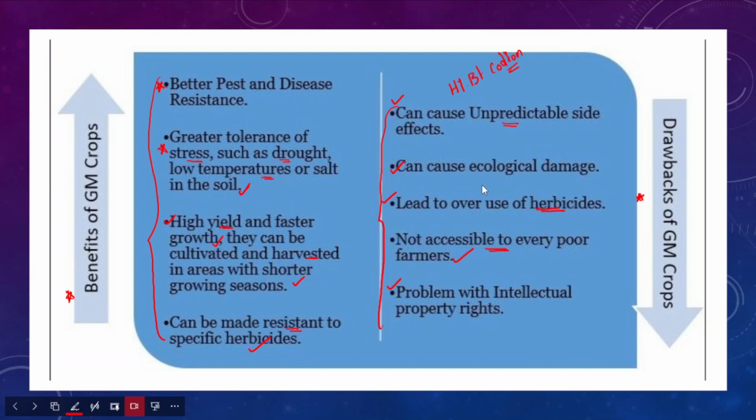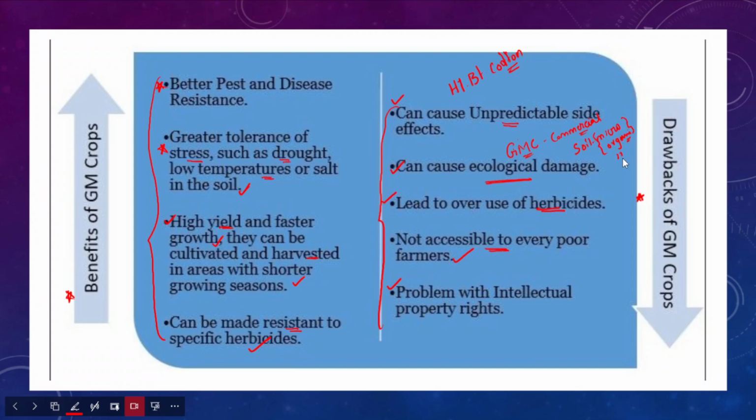So why do I say that they cause ecological damage? Because when we introduce genetically modified crops for commercial cultivation, they can kill the local, naturally available plant varieties, and they can also have a substantial impact on soil microorganisms, and not just soil microorganisms.